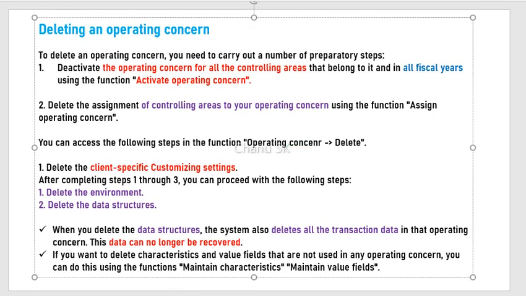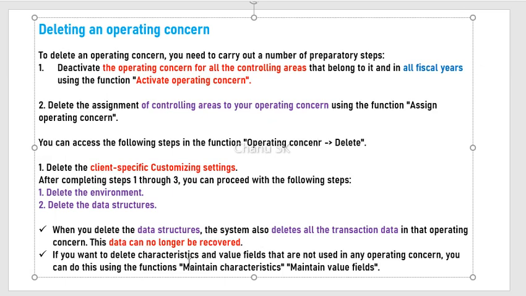Okay, so you can access the following steps in the following function, Operating Concern, to delete. Then delete the client customization settings. After completing steps 1 and 2, you can proceed with the following steps: delete environment and delete the data structure. Once you delete the data structure, the system also deletes all transactional data in the operating concern. This can no longer be recalled.